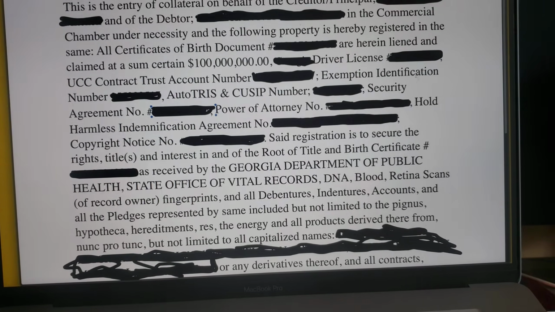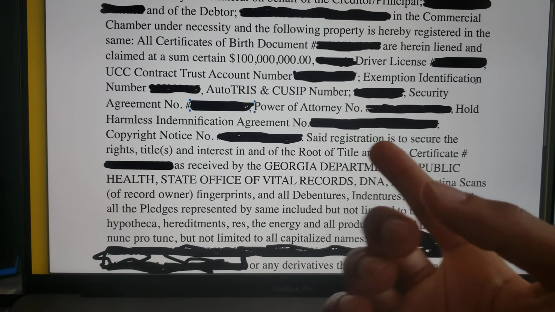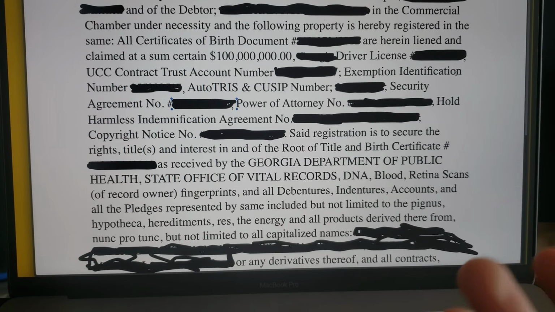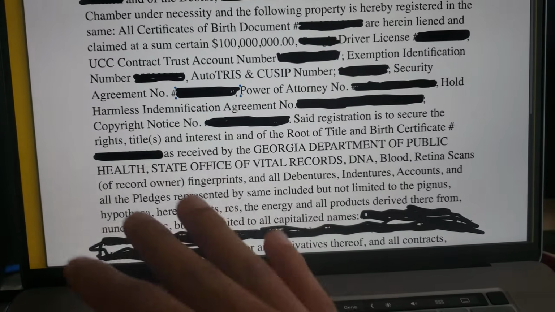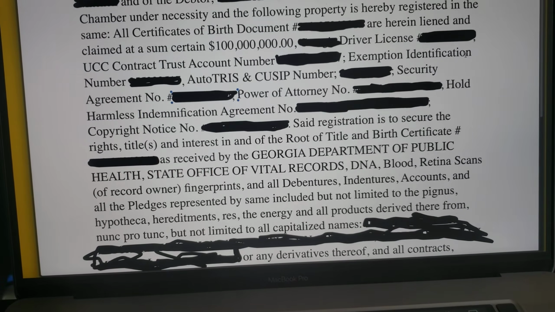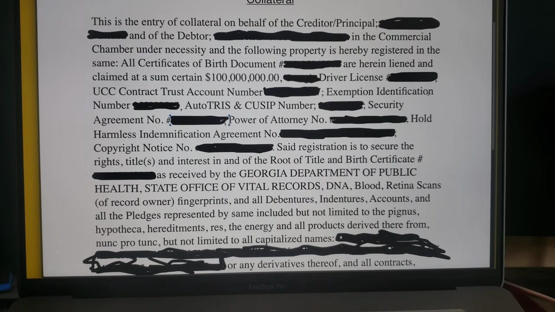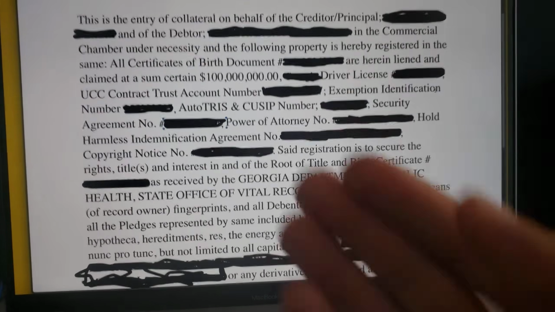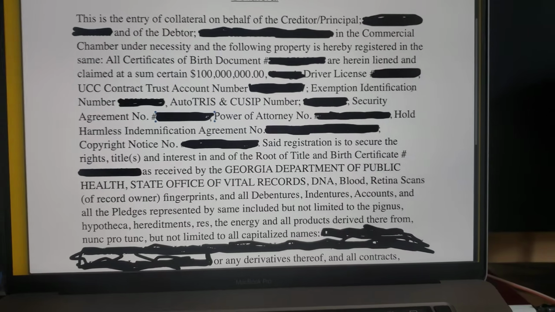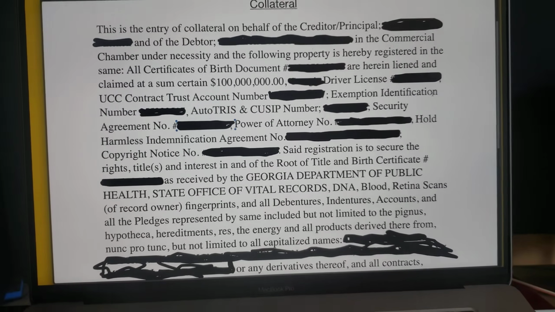All right. So right here, we've got the power of attorney number. We've got the hold harmless indemnification agreement. If you don't know what that is, you need to do some more research because you need to have all of this stuff already together, all of it signed, all of it done properly, because you're going to file this stuff. You're going to actually file it at the county recorder office that you live in. Mind you, you need to do this in the state that you were born, okay? Keep that in mind, the state that you were born in and the state that you reside in. All right, so that's just in case that wasn't clear.